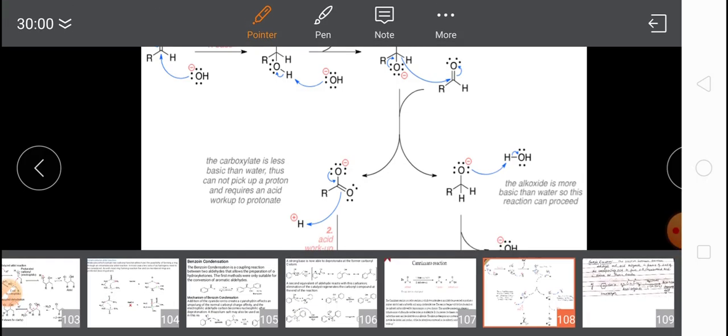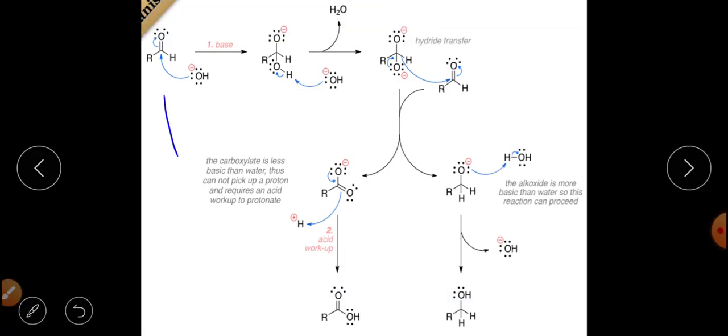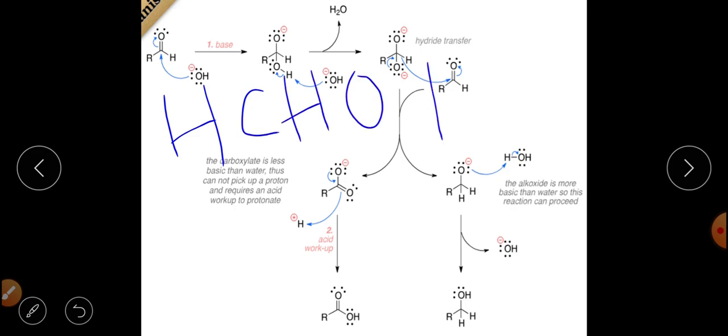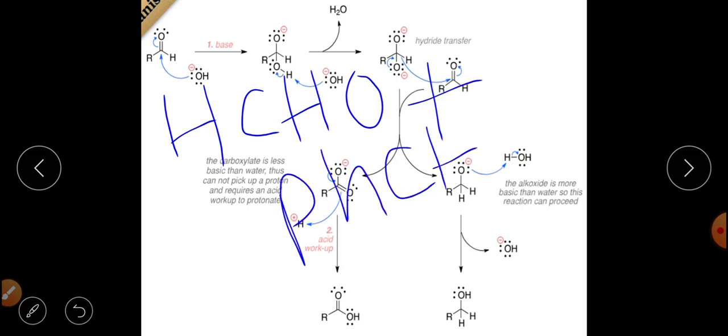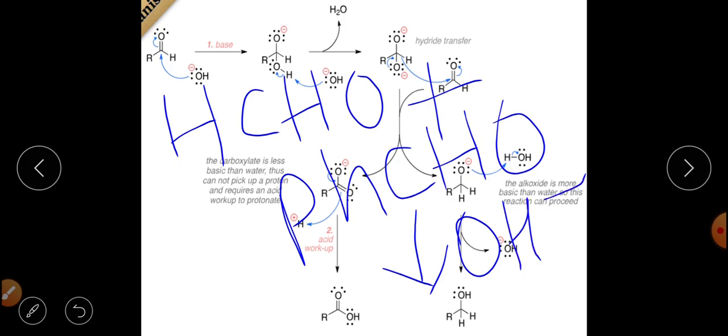I can write it here that one of the substrates is this one and the second one is this one, right? That is benzaldehyde and formaldehyde. When they are allowed to react in the presence of base OH negative, what will be the product of the reaction?